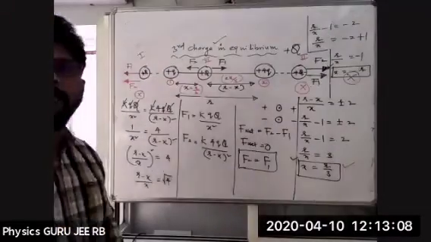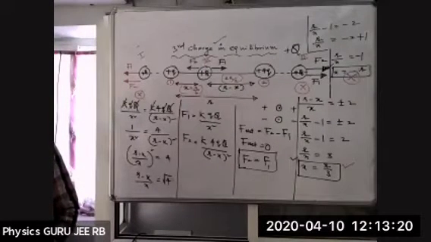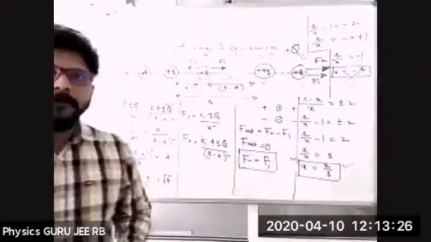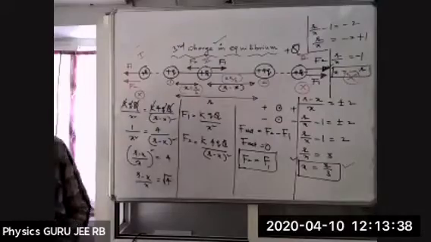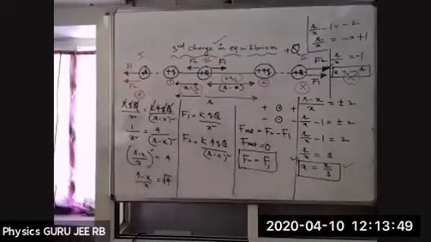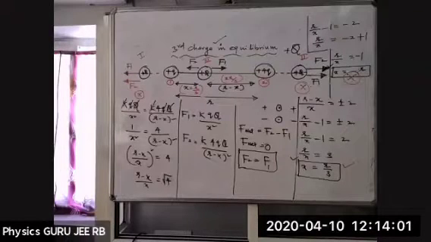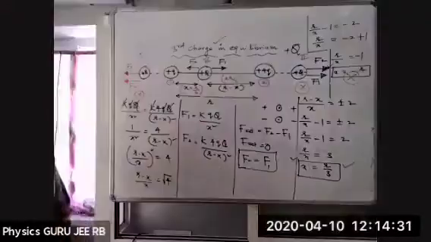Which distance is 2r by 3, which is a less distance means it is... Okay. Now r by 3 is the less one.